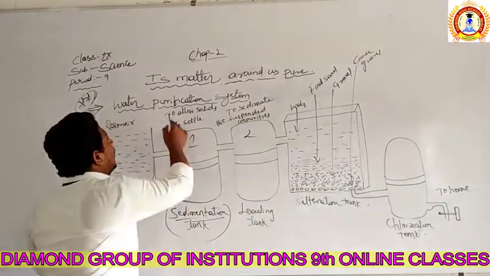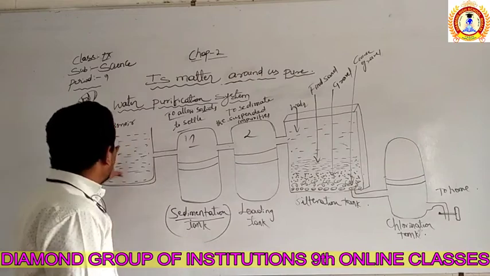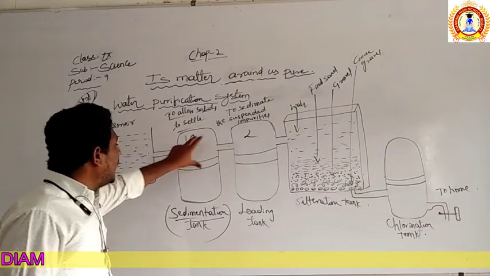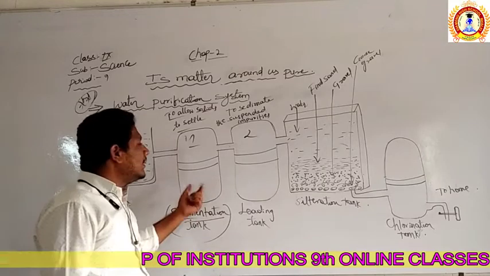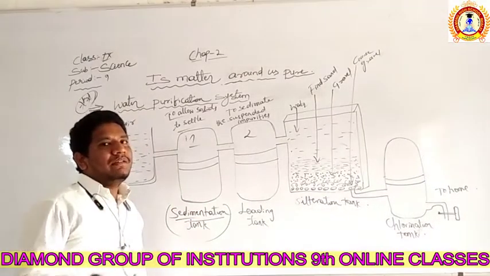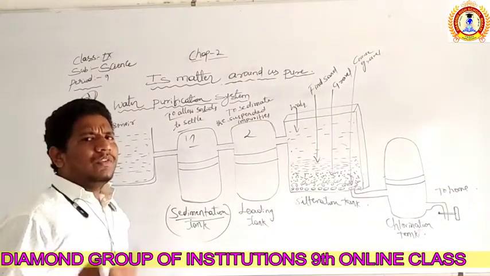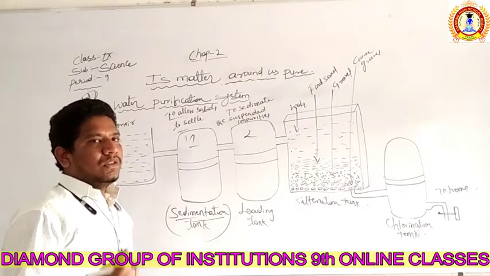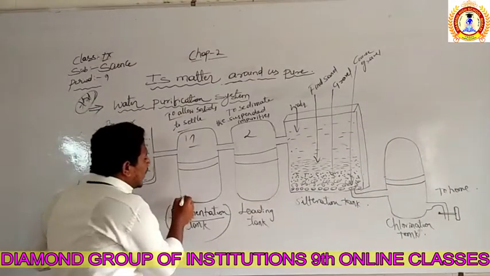Sedimentation is nothing but allowing solids to settle down, right? We are taking the reservoir water directly into the sedimentation tank. The water we take into this tank may contain some amount of solids, which may be anything. The solids are all allowed to settle down.